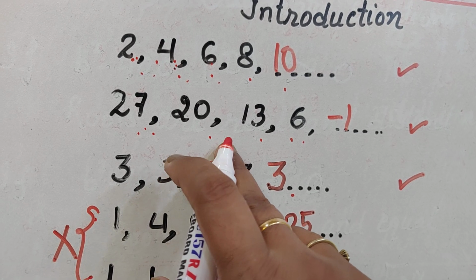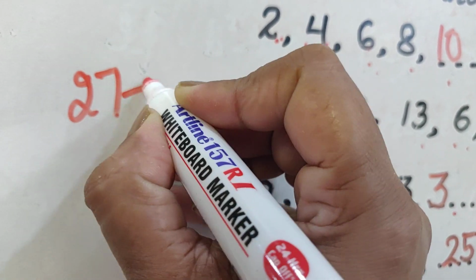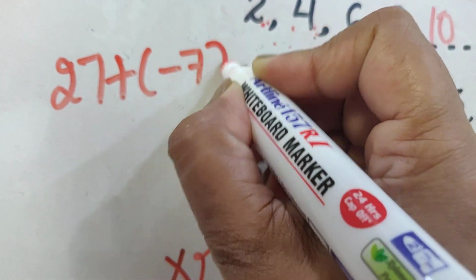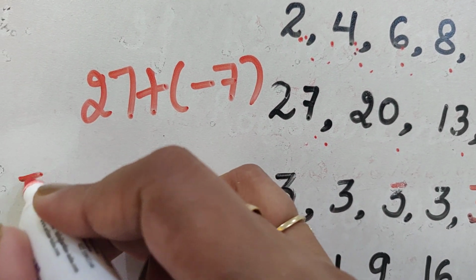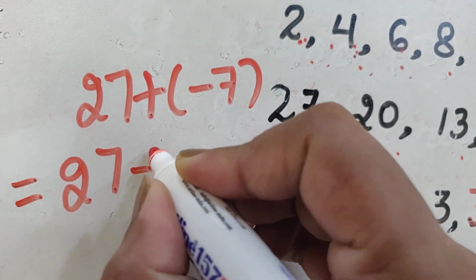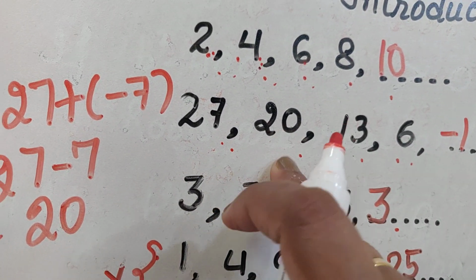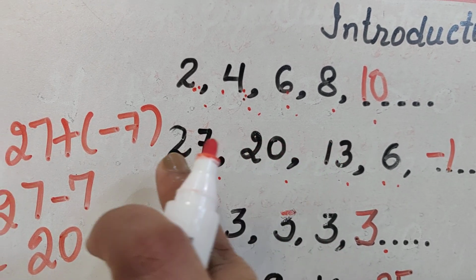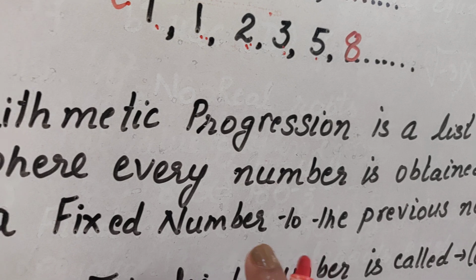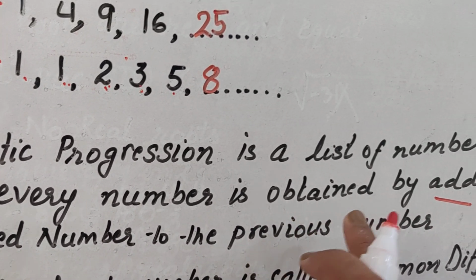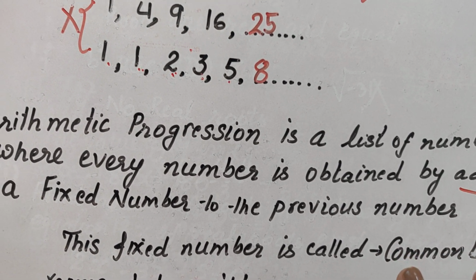So children, let me tell you, if I add minus 7 to 27, in 27 I am adding minus 7. What will I get? 27 minus 7, that is going to be 20. So here also I have added something, and what have I added? Minus 7. So my definition is correct. If I say we obtain the number by adding a fixed number to the previous number, this is absolutely correct.